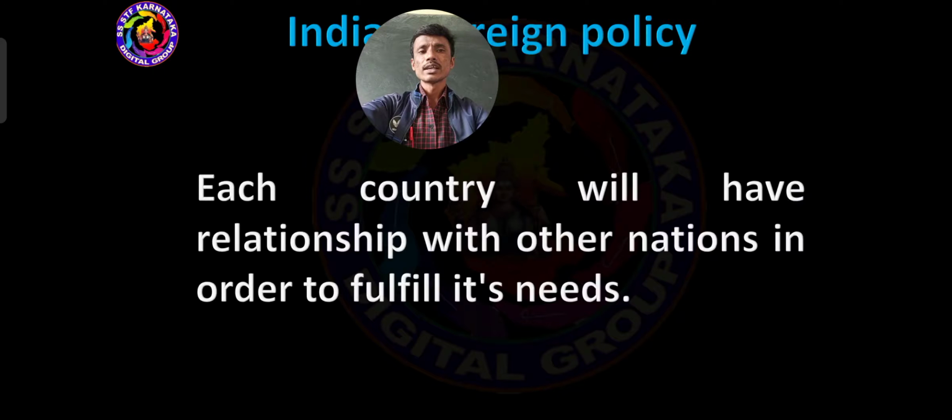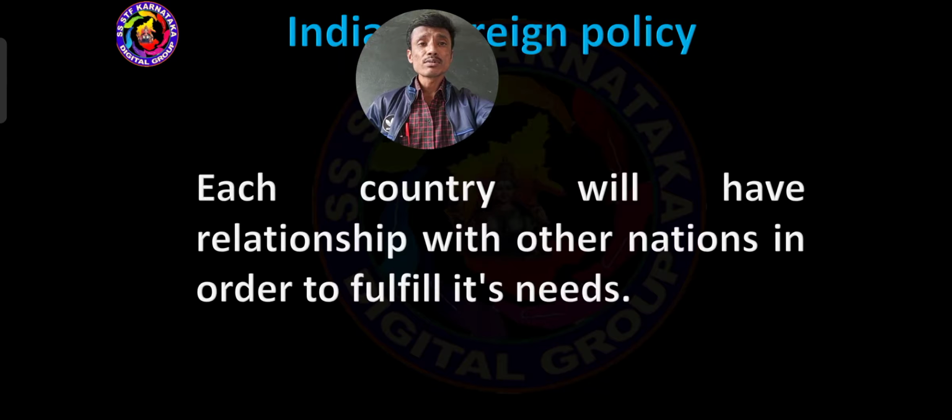Then dear students, each country will have relationships with other nations in order to fulfill its needs. Why? Because in order to fulfill its needs, not every country in the world has sufficient natural resources.